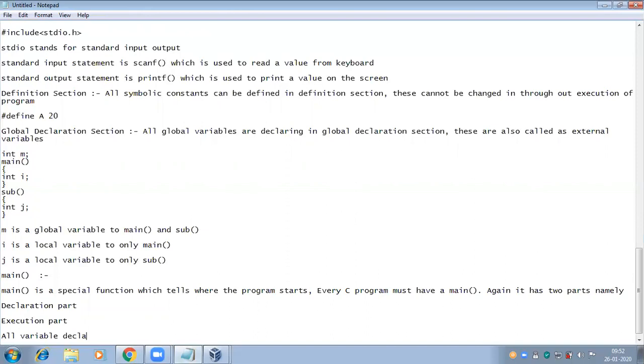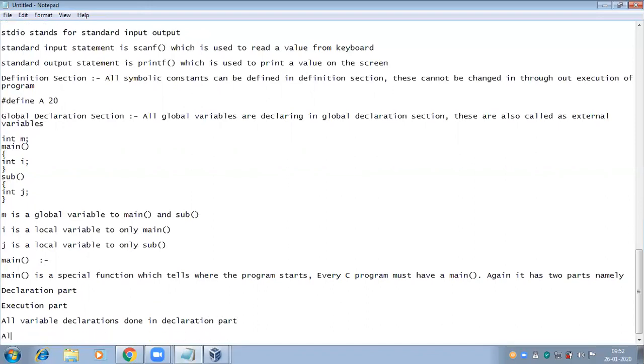All variable declarations are done in the declaration part. All C statements can be written in the execution part.